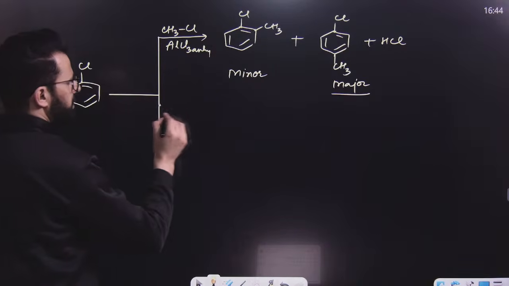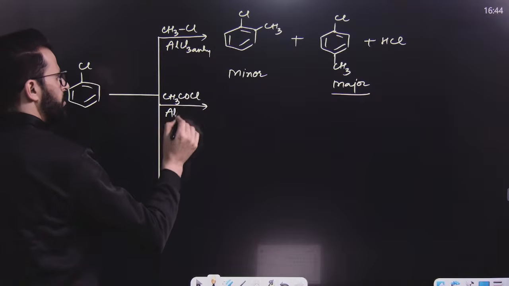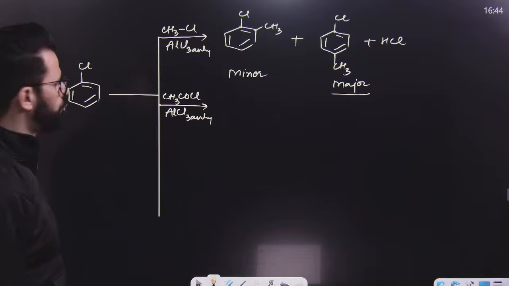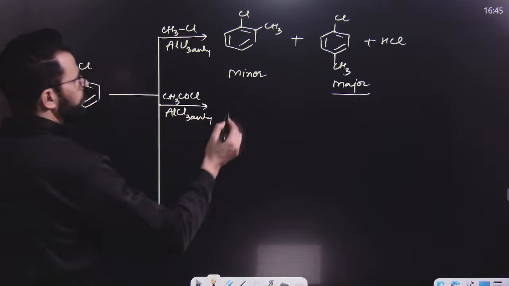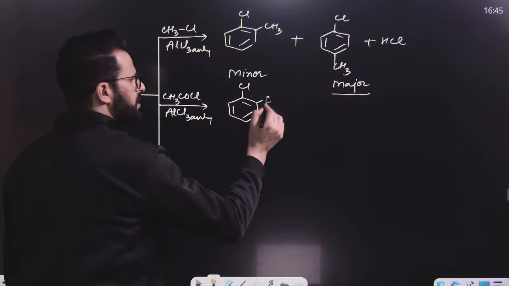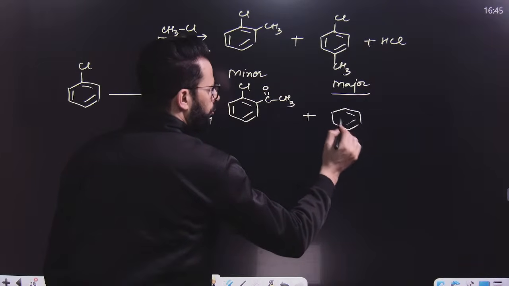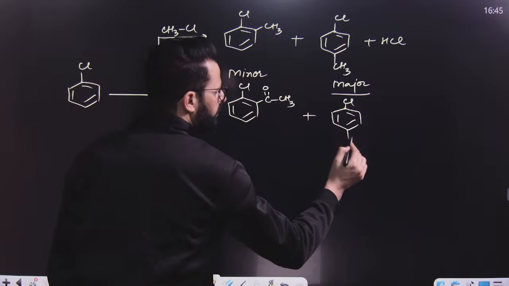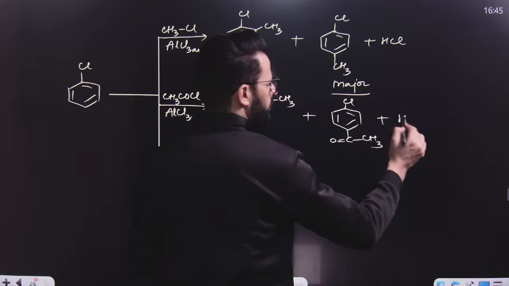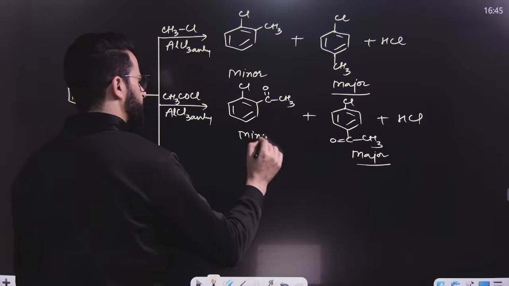Now, after that, Friedel-Crafts acylation. Say, for example, CH3COCl, AlCl3, or you can use anhydride as well, (CH3CO)2O. But let me write down acetyl chloride over here. So what will be the product? Acetylation will take place. That means C double bond O CH3 will come either to ortho or to para position. But we know ortho will be minor, para will be major, because in ortho there will be more repulsions. Hence, this will be the major product, and this will be the minor product.